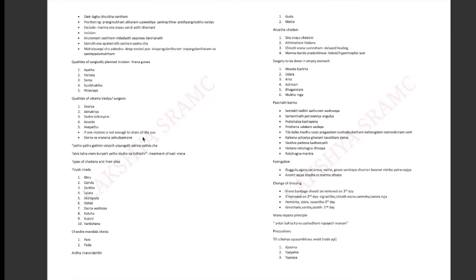Coming to the Chandramandala cheda, like lunar, so Pani and Pada, and Ardha Chandragati incision should be made in Guda and Netra. So these are the incisions and the shapes of the incisions that should be made before doing the surgery. Horizontal or oblique incision in Bru, Ganda, Shankha, Lalata, Akshiputa, Oshtha, Dantaveshtaka, Kaksha, Kukshi, Mamsala. Chandramandala cheda in Pani and Pada. Ardha Chandragati in Guda and Netra.